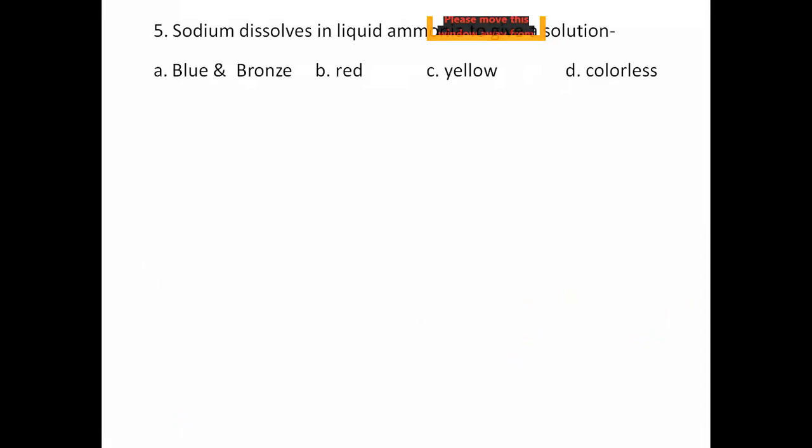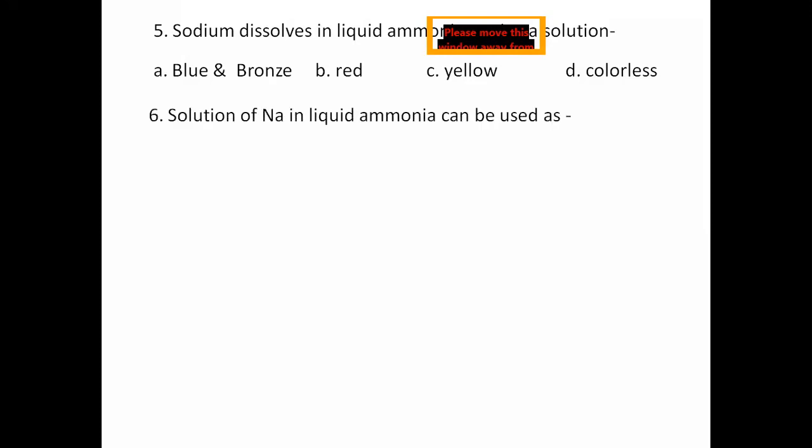A is the correct answer. Blue and bronze, two colors. When sodium is in low quantity and we dissolve it in liquid ammonia, it's blue. And if you continue adding sodium, it becomes bronze.